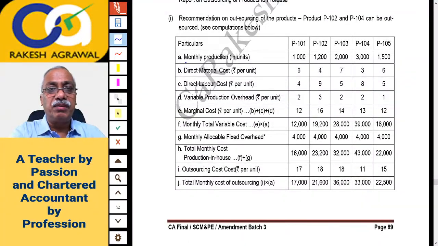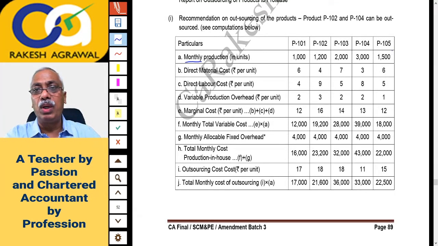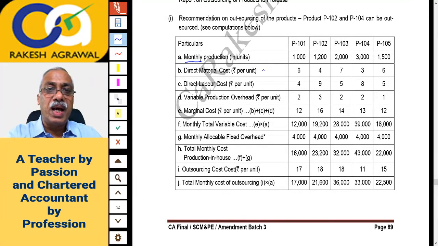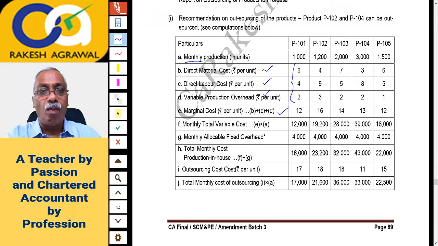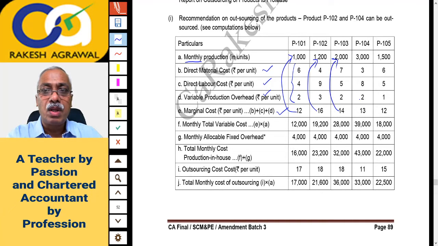First of all, this is monthly data. Monthly production quantity is written down. Then direct material per unit, direct labor per unit, and variable overheads per unit are copied. These 3 are added, so you get the marginal cost per unit. Now multiply the marginal cost per unit by the number of units to be produced. Please remember this is monthly production. If you multiply this, you will get the total monthly variable cost.